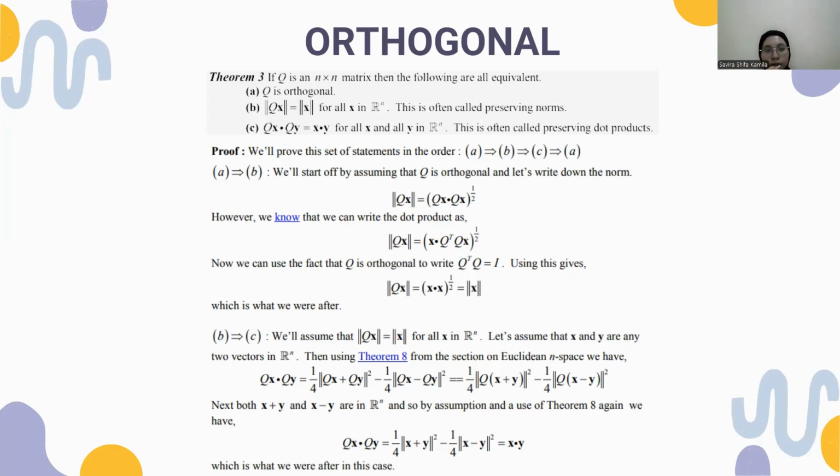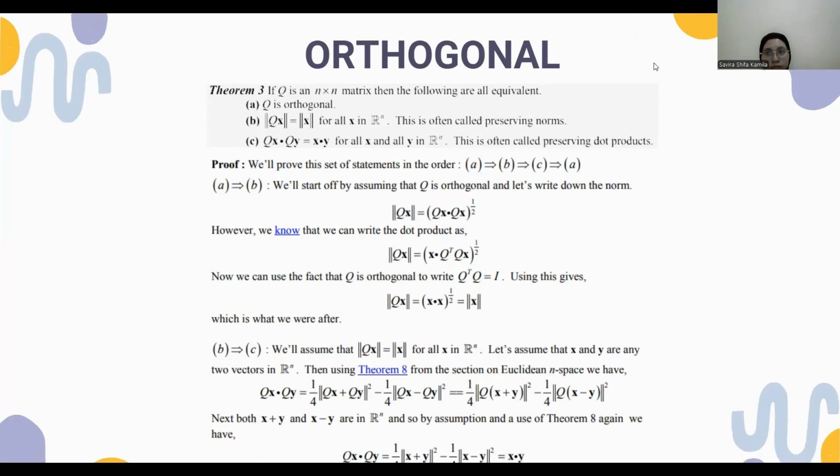The squared length of Qx equals Qx dot Qx.